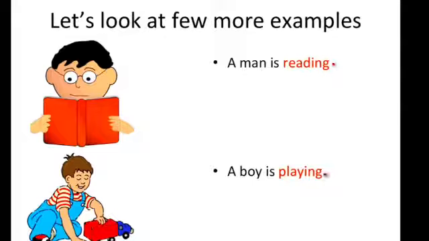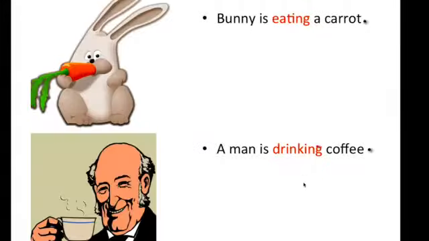Let's look at few more examples. A man is reading. Here, reading tells us what the man is doing. So, reading is a verb. A boy is playing. Playing tells us what the boy is doing. So, playing is verb. Bunny is eating a carrot. Here, eating tells us what the bunny is doing. So, eating is a verb.